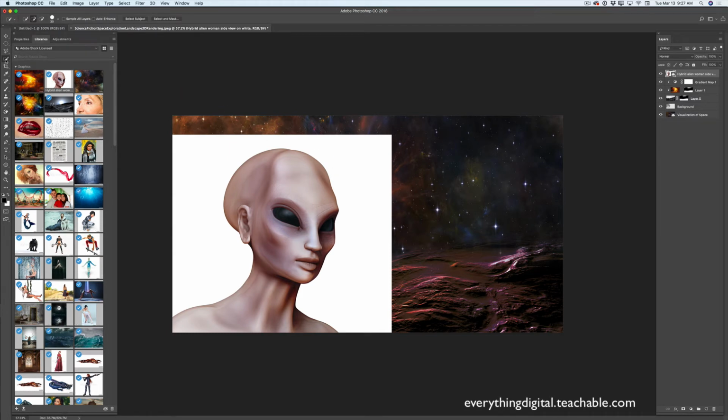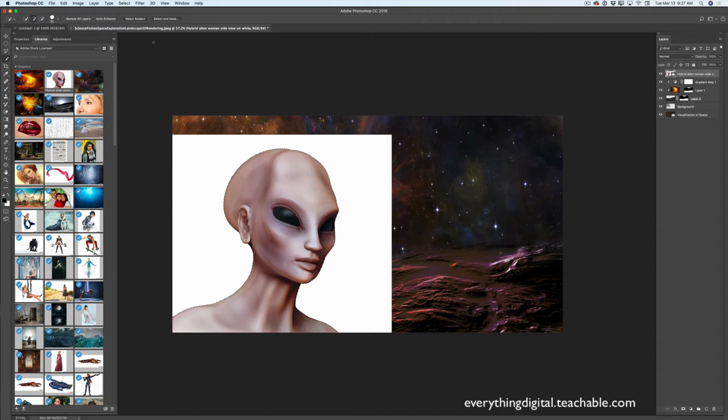I will click on quick selection tool. In the options bar, I can click, and I definitely will click on the select subject button, just like that. And voila, guys, magic happened. Photoshop selected my alien for me.